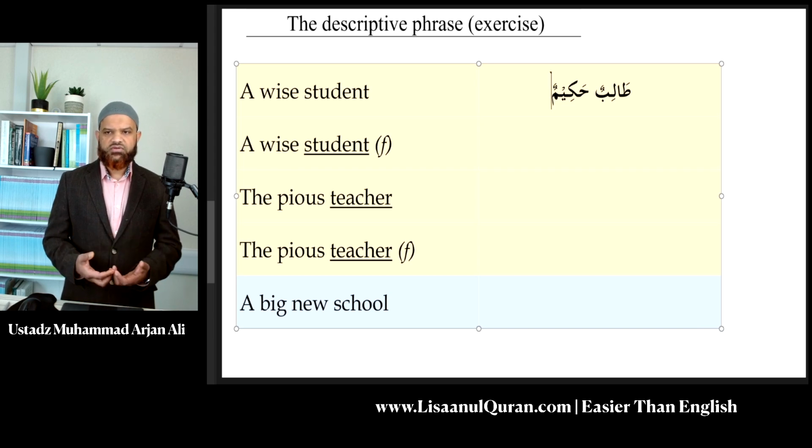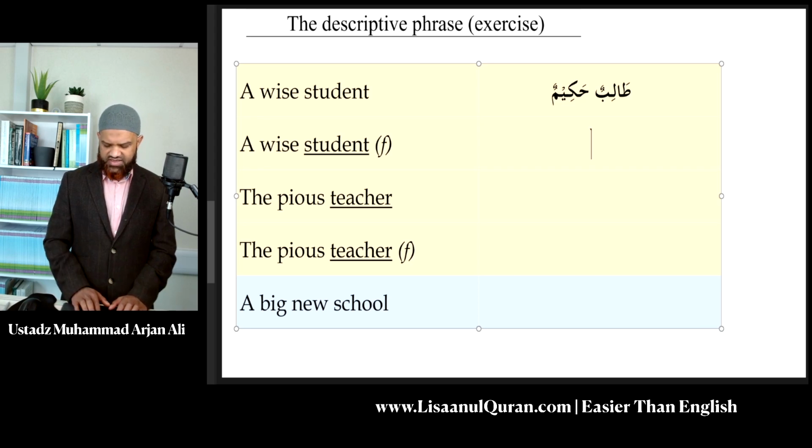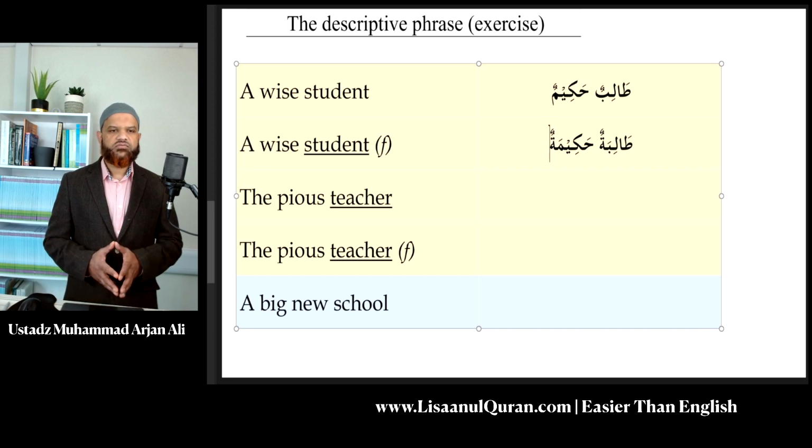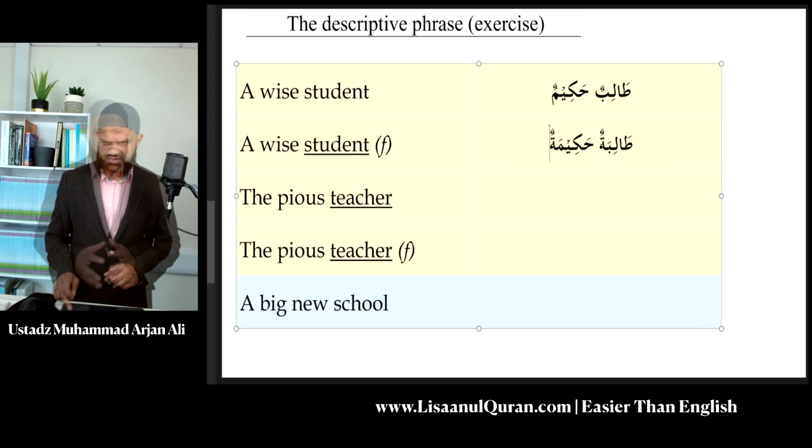Talibun, hakimun, a wise student. Now, if I wanted to say a wise female student, exactly the same principle as I've shared with you: talibatun, hakimatun. Very simple principle, inshallah ta'ala.